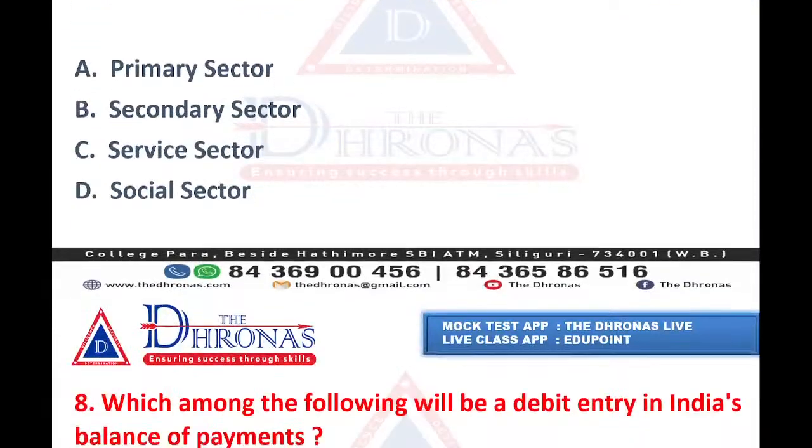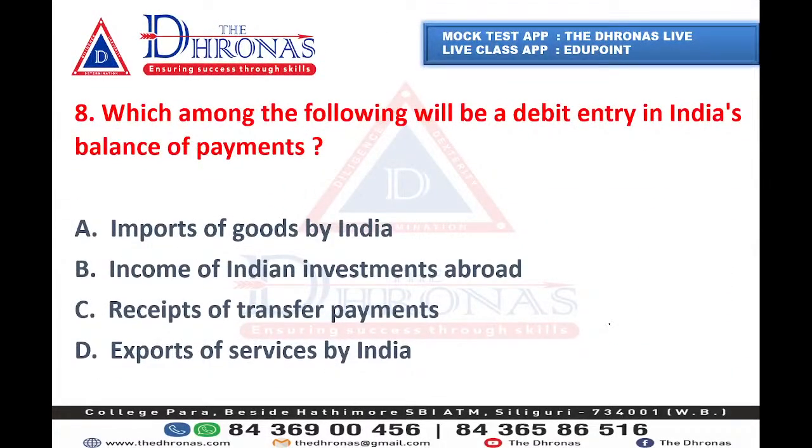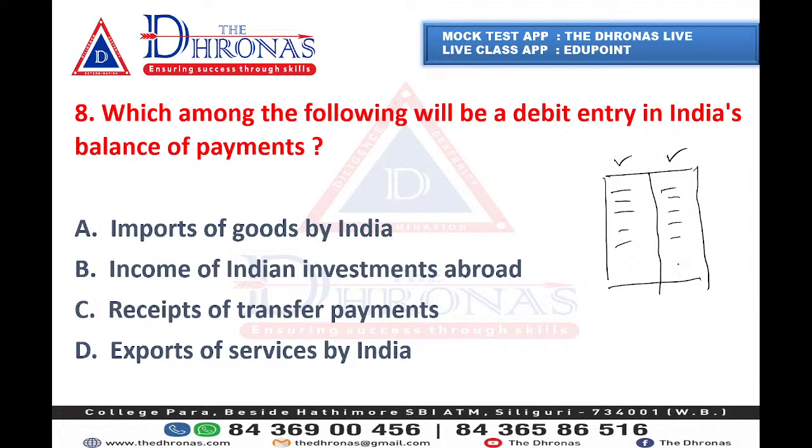Okay, now we are moving towards question number 8. Which among the following will be a debit entry in India's balance of payment? If you are a person of commerce, then you are familiar with this bookkeeping. There will be two columns, one is debit and one is credit, so there will be lining of debit and credit, and ultimately you need to make this up.